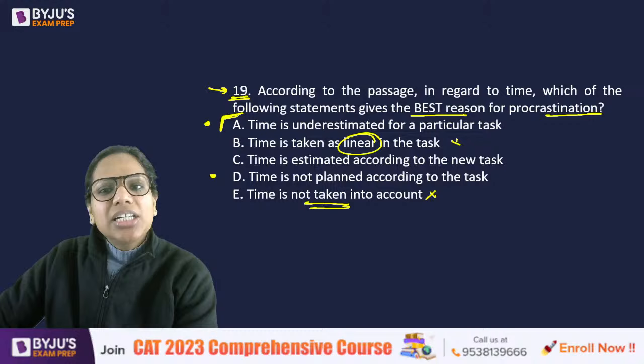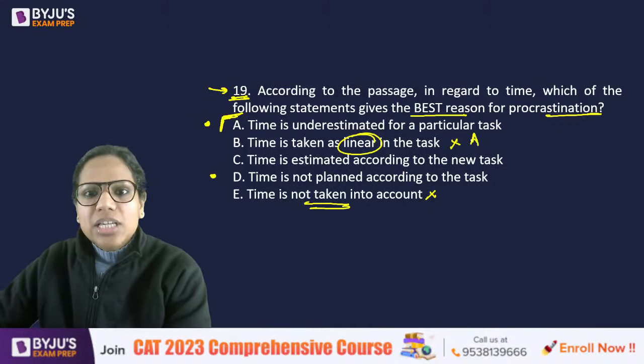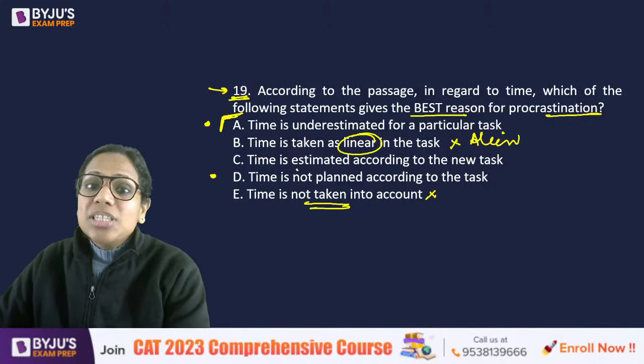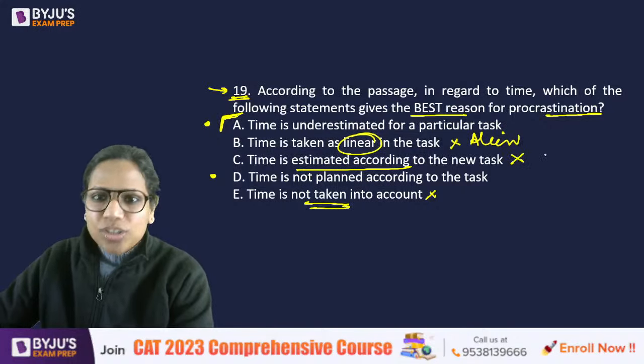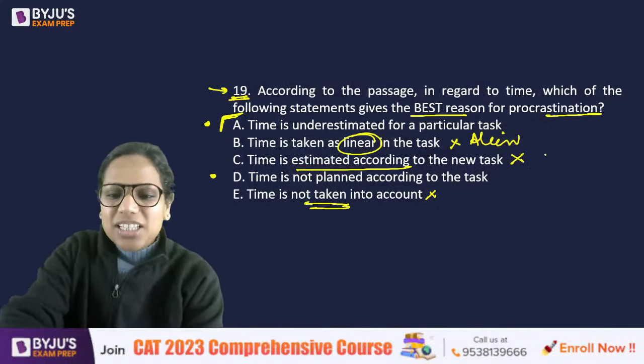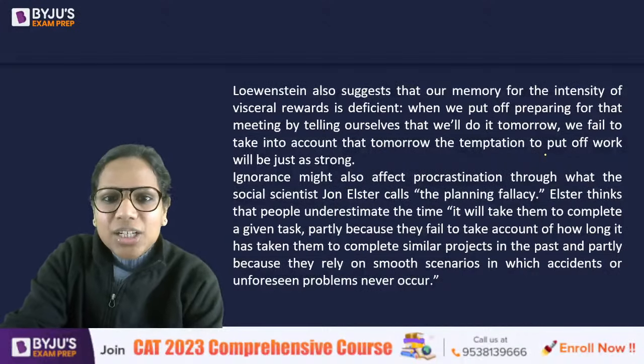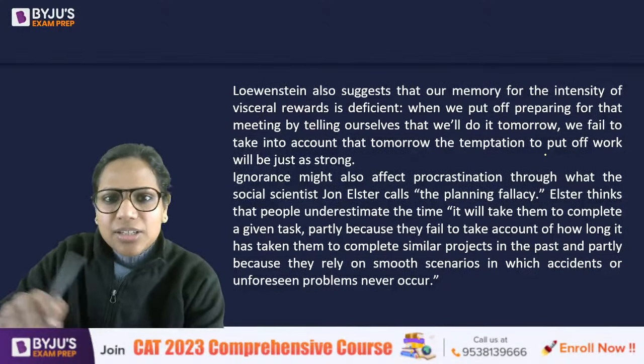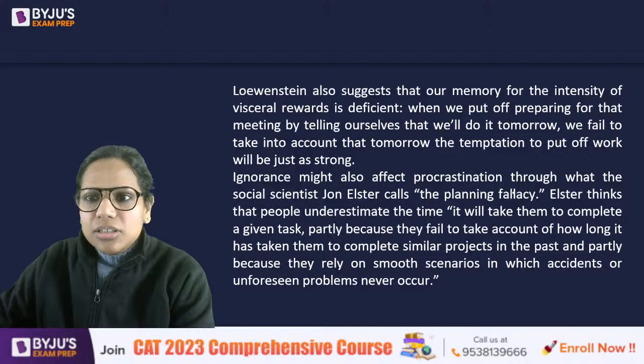Linear, non-linear, ये discussion था ही नहीं passage में. So this is alien. Okay, time is estimated according to the new task. No, there is definitely basically we are not planning it well. That was there, right? See, it will, the planning fallacy.